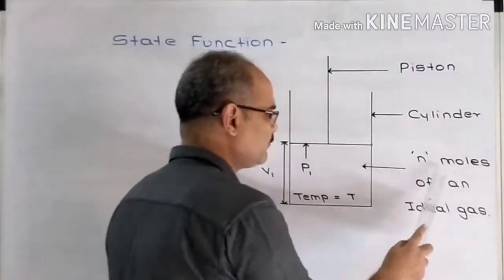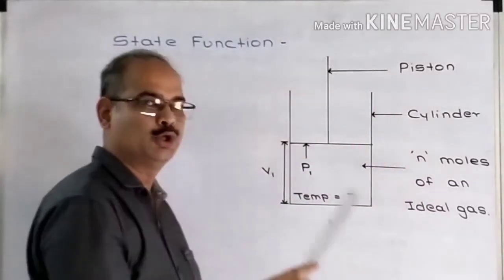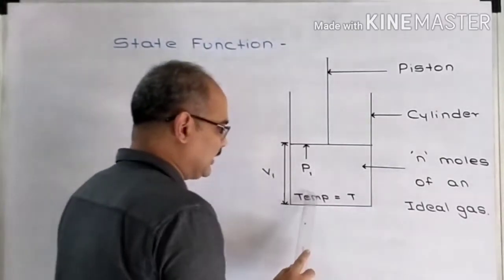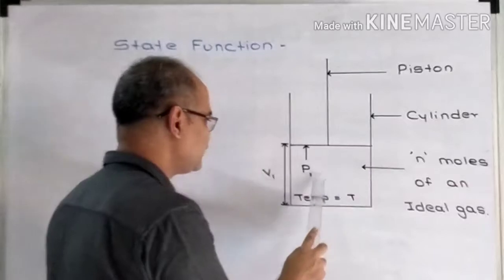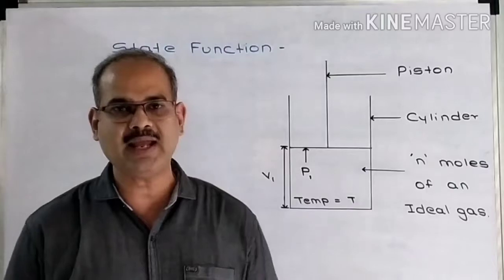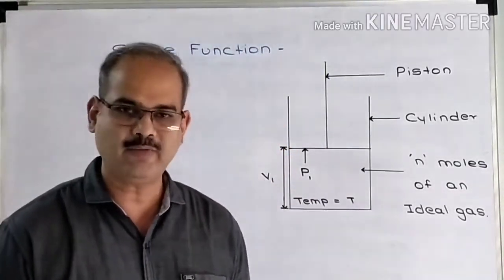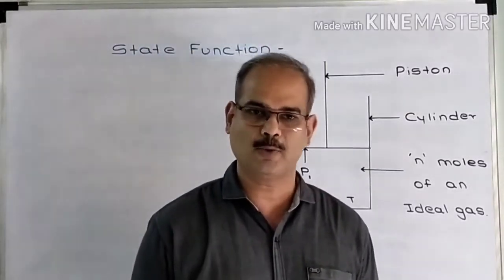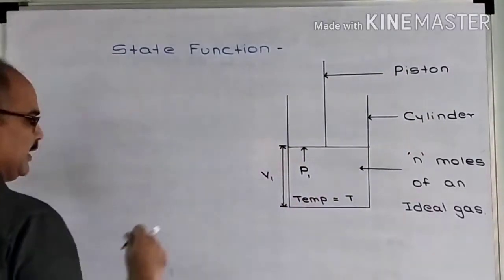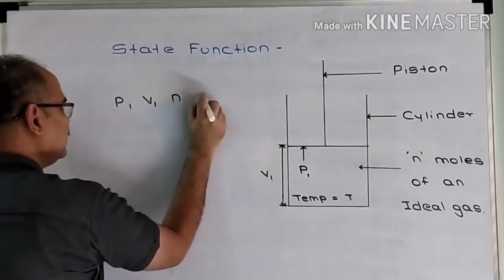My system consists of n moles of an ideal gas enclosed in a cylinder which is fitted with a piston which is movable, frictionless and rigid. The temperature of the gas is T, the pressure of the gas is P1 and the volume of the gas is V1. So, while describing any system, what do we do? We indirectly mention the state variables, that is the fundamental measurable properties of the system. So, to explain this particular system, I specified the state variables as P1, V1, n and T.